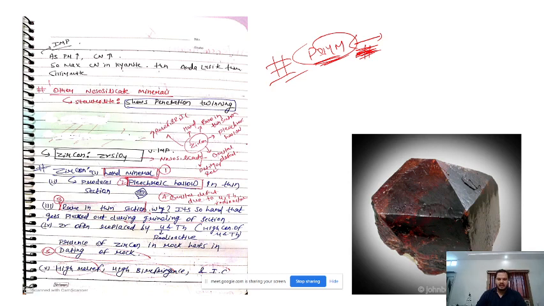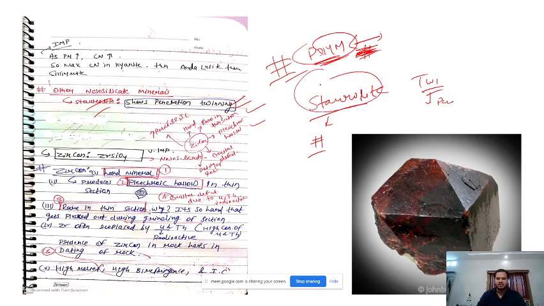Okay, so one more, or maybe two more minerals I want to mention in nesosilicate. One is staurolite, right. It is a very common metamorphic mineral. It is formed in metamorphic rocks. But why I wanted you to know it is that you must have read about twinning, right? And you must have read about penetration twinning. So this is a very fine example of penetration twinning. This mineral staurolite shows penetration twinning. So, if you have not added this in your notes, then add this in your twinning notes. So this is also a nesosilicate mineral, right?